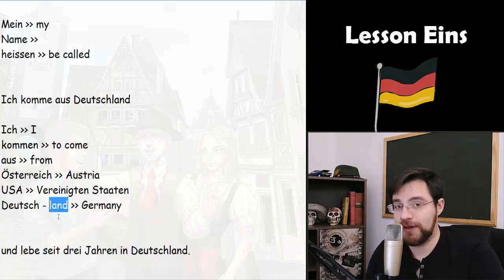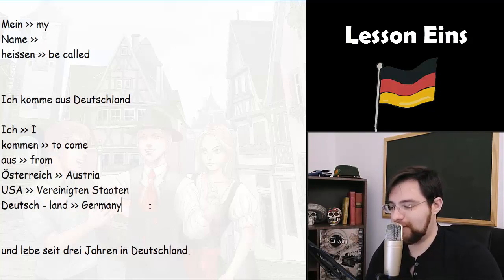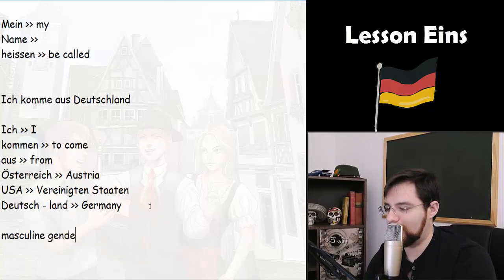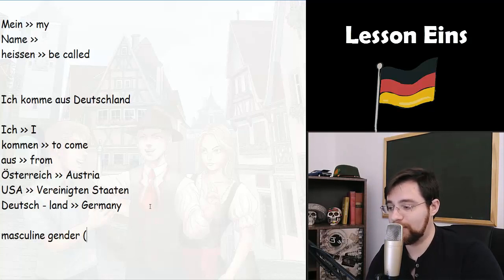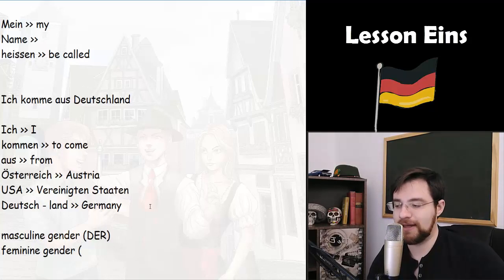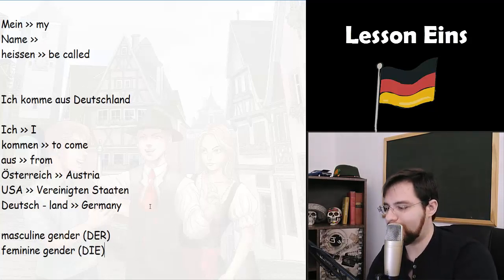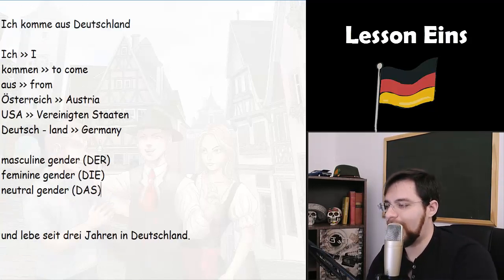Another curiosity here is the following. In the German language, we have three genders of words: the masculine gender, that will be represented by the article der; the feminine gender, that will be represented by the article die; and the neutral gender, das.